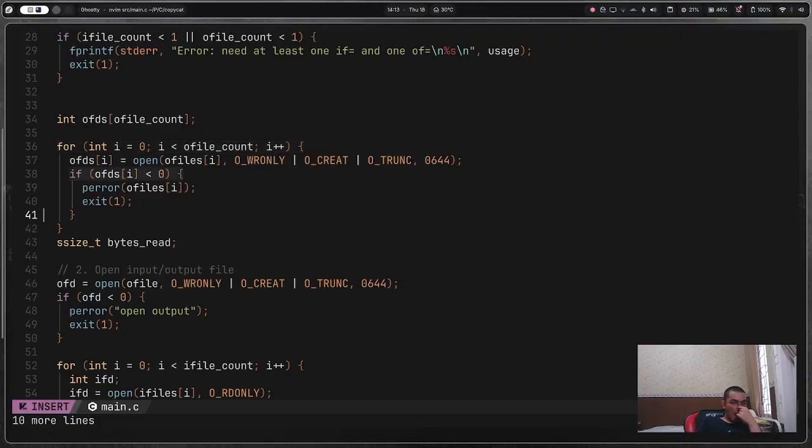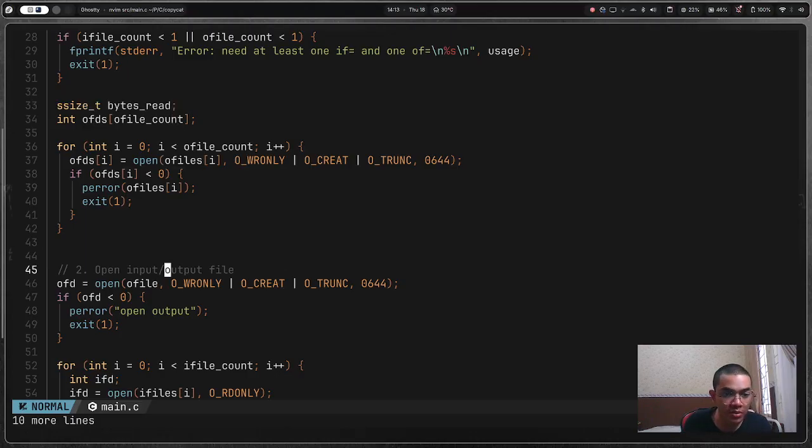Then I have to move this guy. I'm gonna put it here. And then I have to remove you.